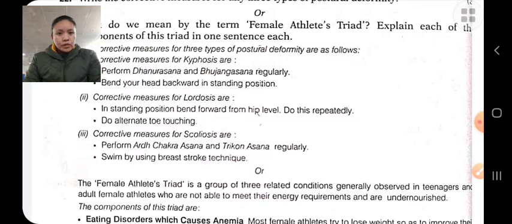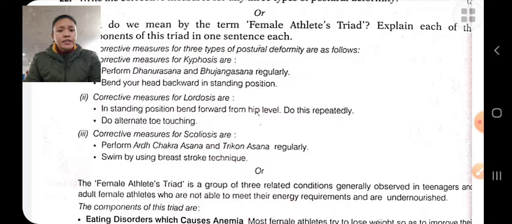The causes of scoliosis may be different leg length, undeveloped leg or backbones, lifting heavy weight towards one side, etc. These all are the causes.